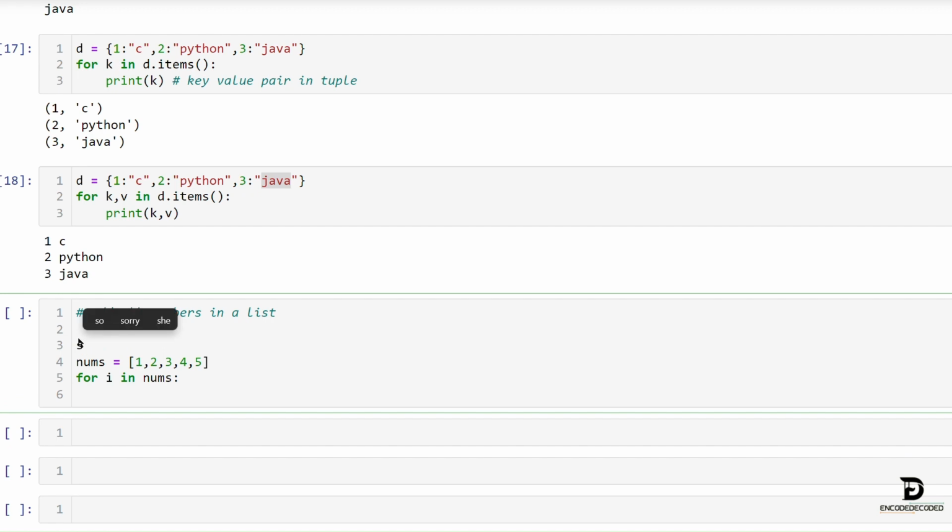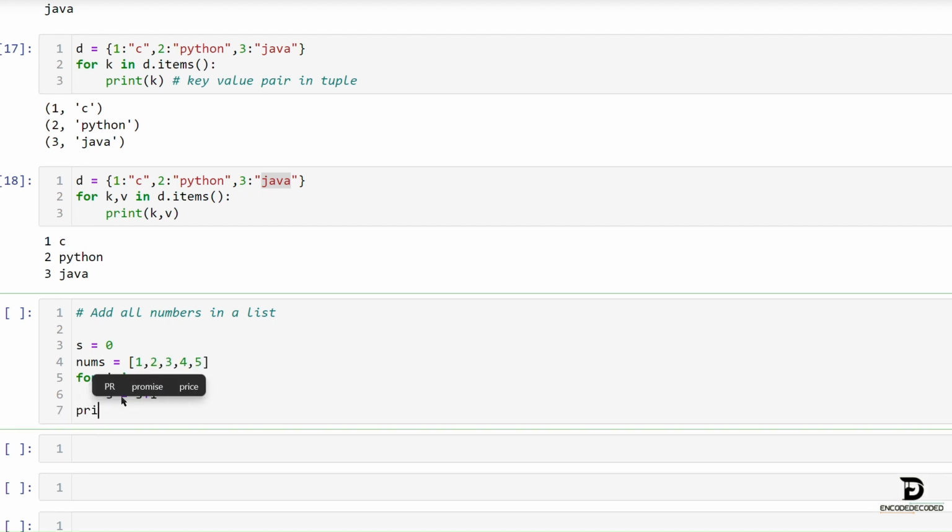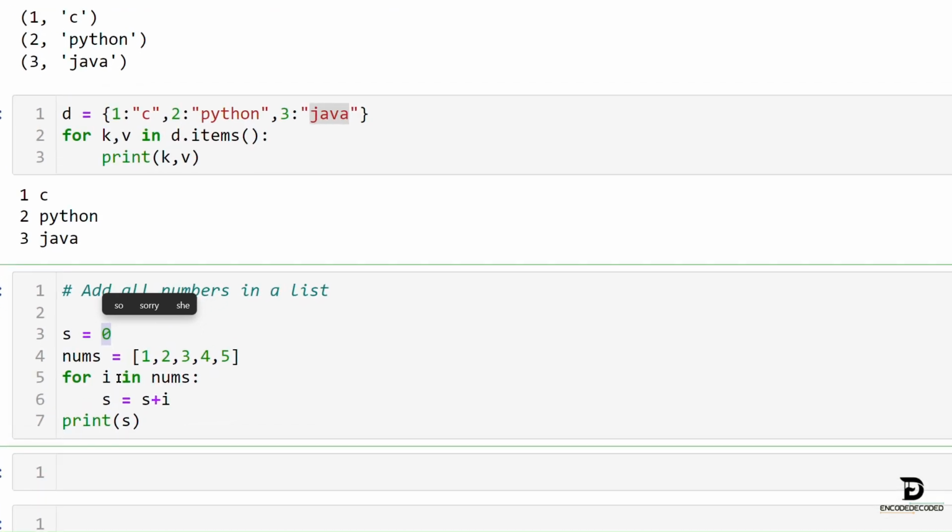Initially sum is 0. Now we are going to iterate the numbers in a list. For that, for num in nums, so I just want to access numbers one by one from the list and add it to sum, so that s equals s plus num.